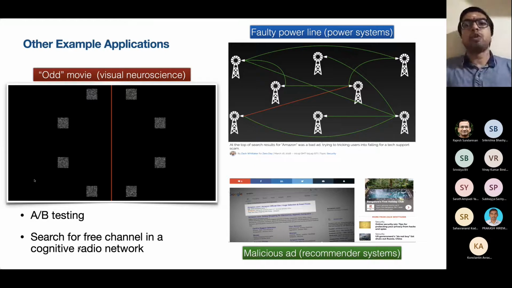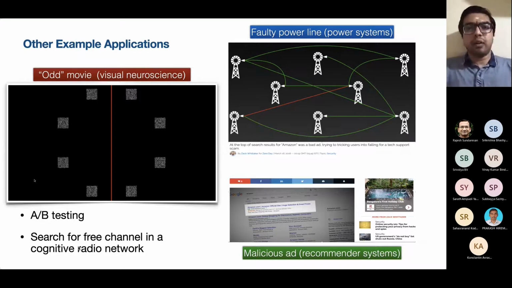Okay, now we came from a visual neuroscience perspective. We started on this problem from a visual neuroscience perspective, but there are plenty of other applications where finding such odd or anomalous behavior in systems finds relevance. For example, if we have a power grid where there is a faulty power line, one may be interested in finding this faulty power line as quickly as possible so that the overall configuration of the power grid is known. Also, in recommender systems, for example, if there is a malicious ad that is put up on a site, the site owner may want to identify that malicious ad as quickly as possible and remove it so as to enhance the security of the site on the whole.